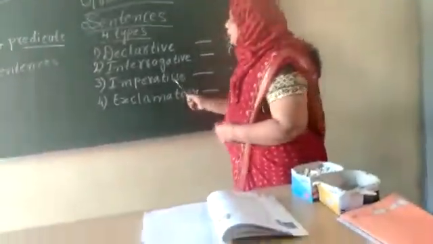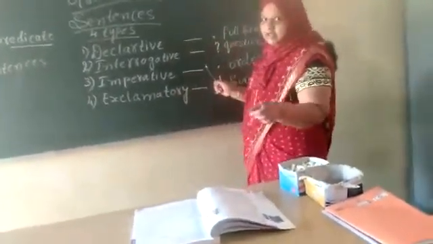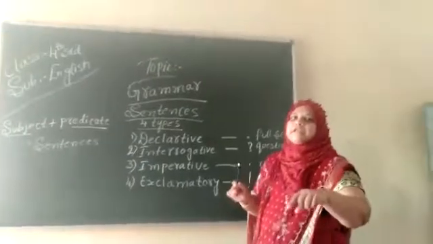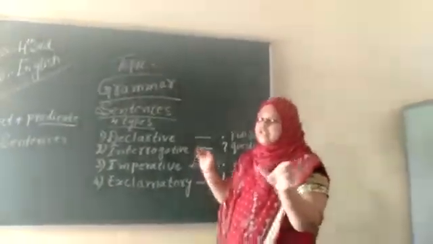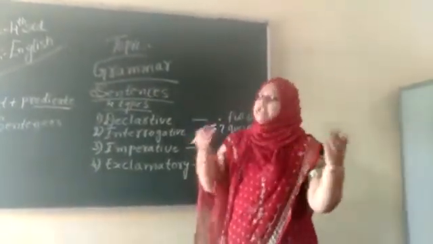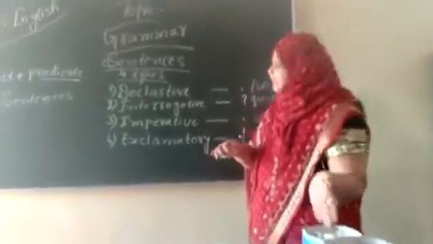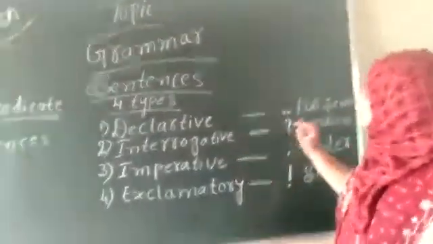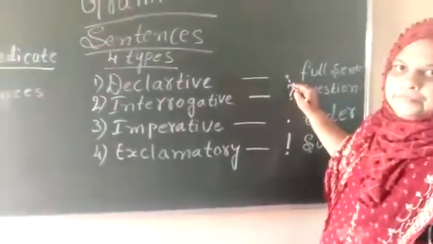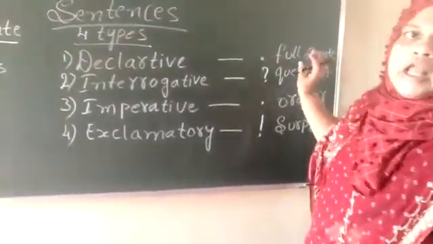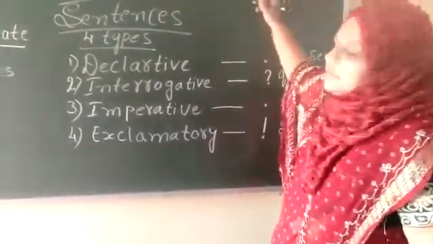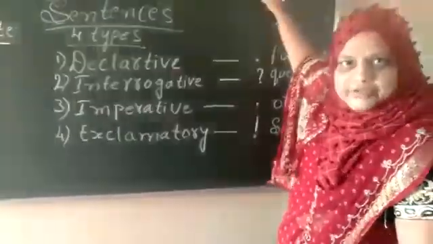There are symbols also for declarative, interrogative, imperative and exclamatory. If any sentence has this symbol, you can easily tell which sentence it is. For declarative we use a full stop.